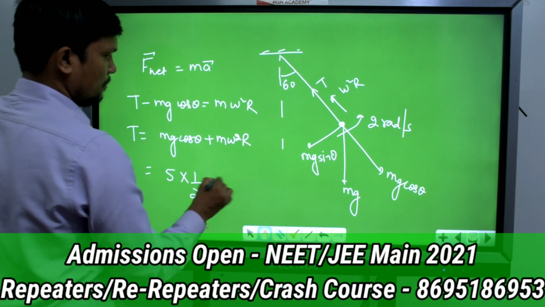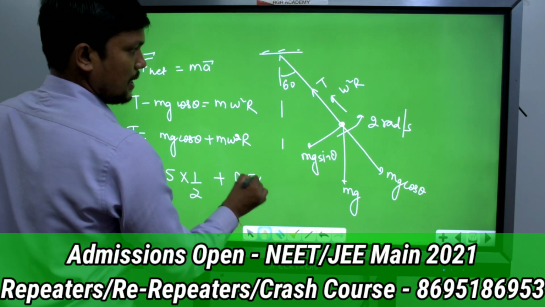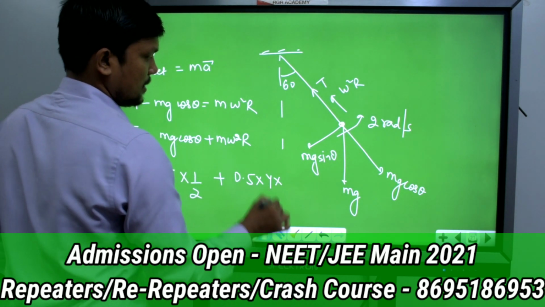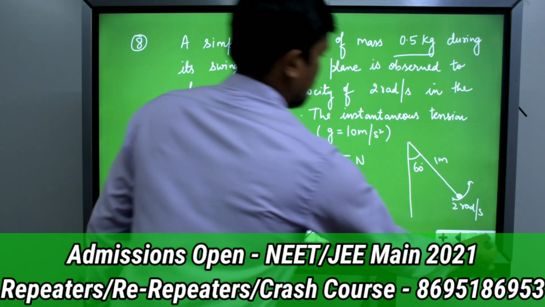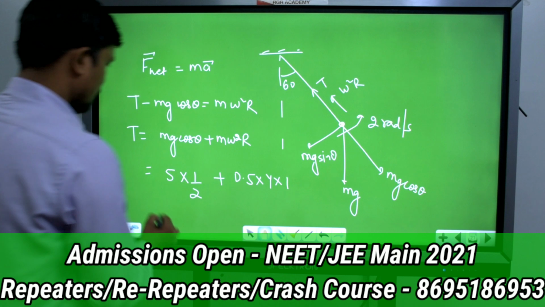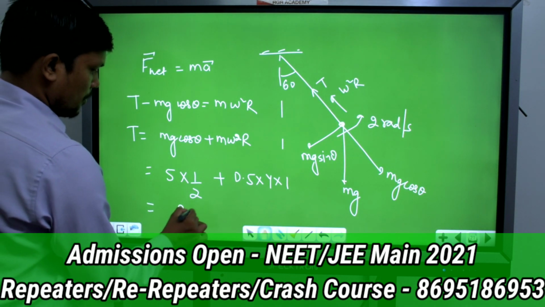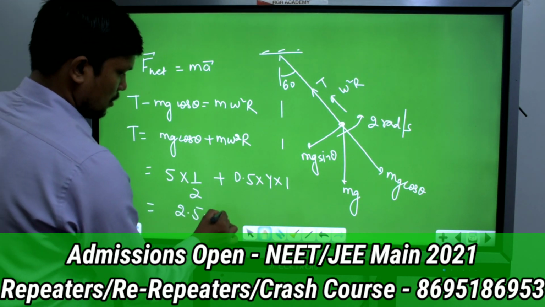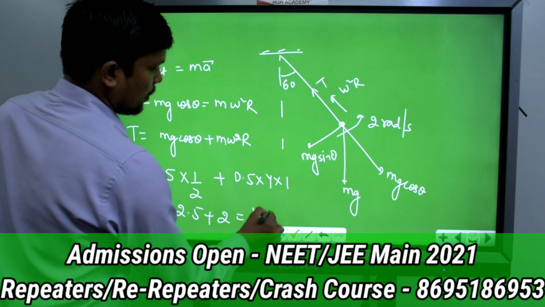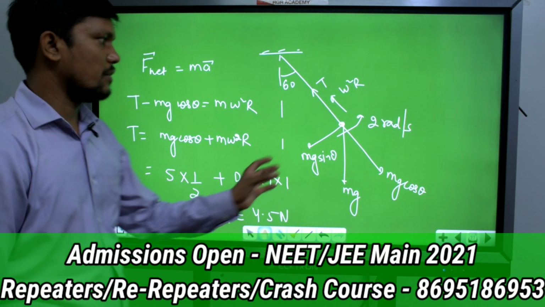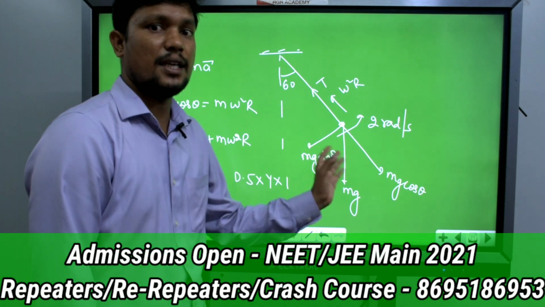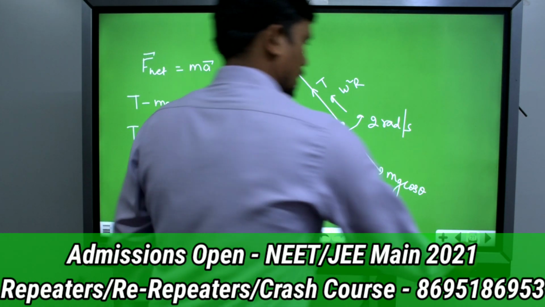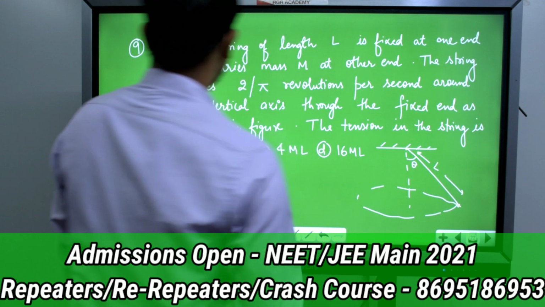Cos 60 is 1 by 2, plus 0.5 times omega square, which is 4, times r, the length of the string, 1 meter. So it becomes 2.5 plus 2, and the answer is 4.5 Newton. So whenever we are solving questions from circular motion, always take the components of forces along tangential and radial direction. Clear?